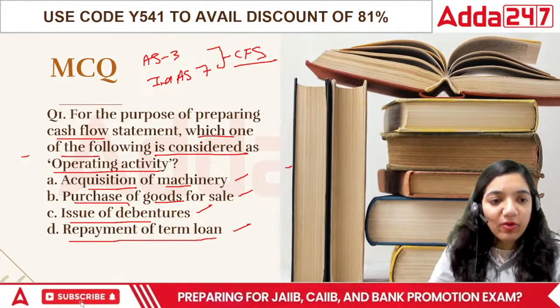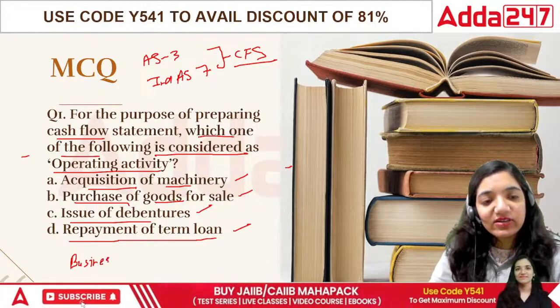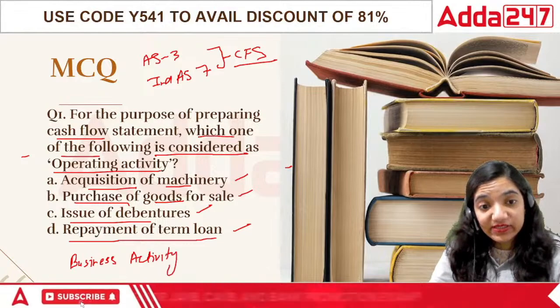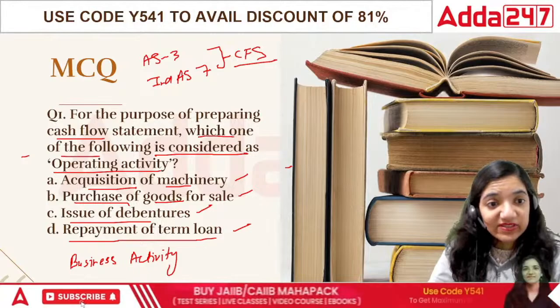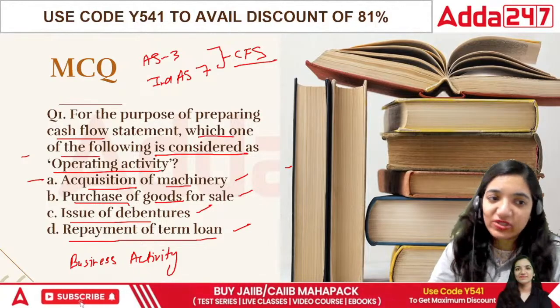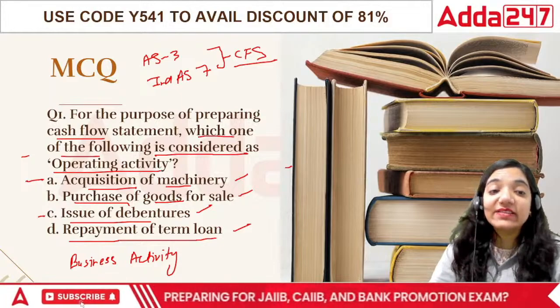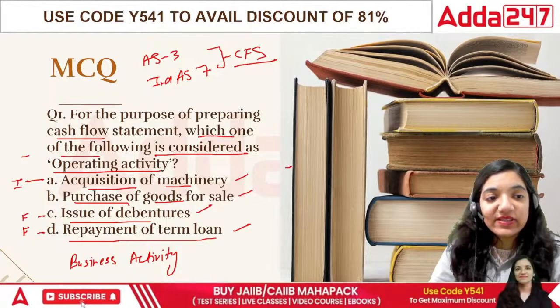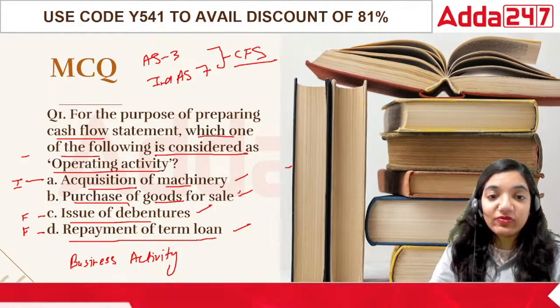Look at this point. Operating means the one which is related to business, isn't it? It is related to the business activity. Now, if it is related to business activity only, acquisition of machinery is investing. Issue of debentures is financing. Repayment of loan is also financing. So in this case, the only one that relates to operating activities is purchase of goods for sale.